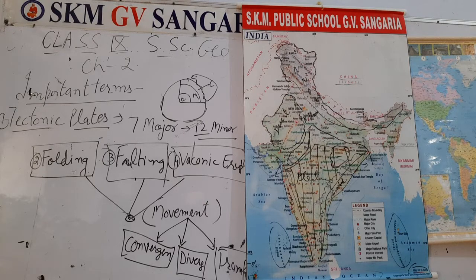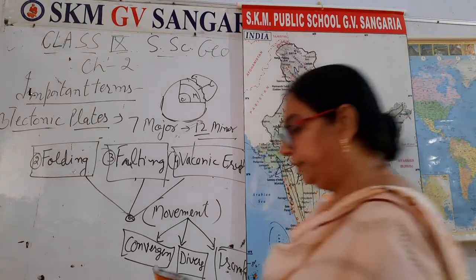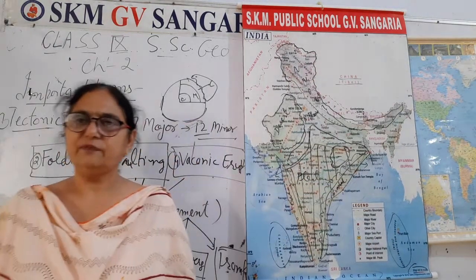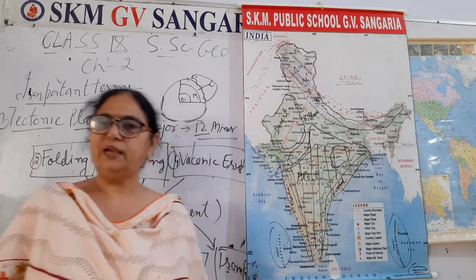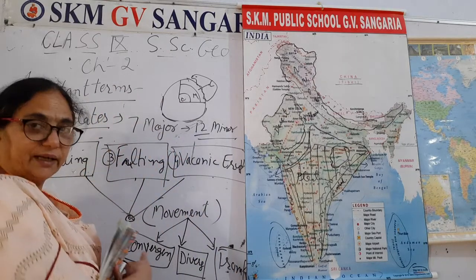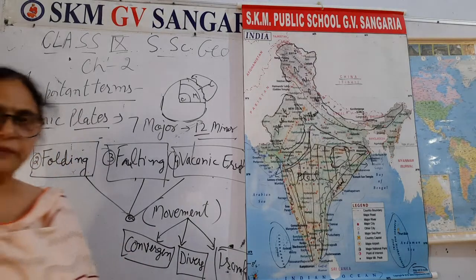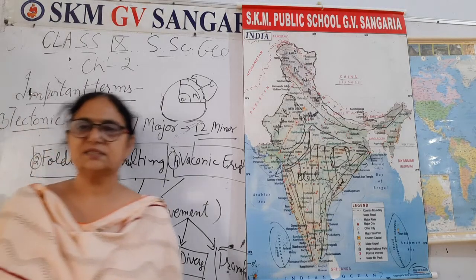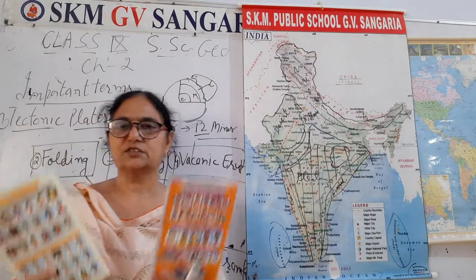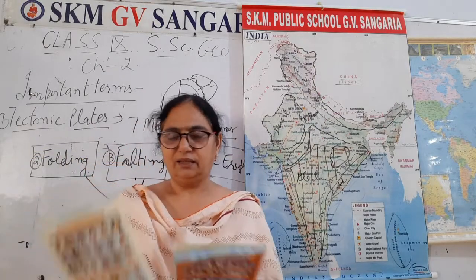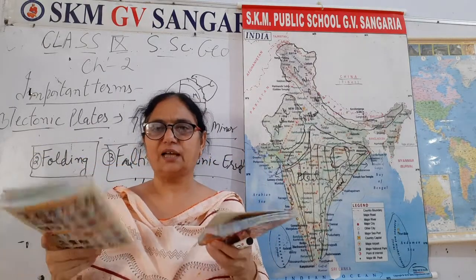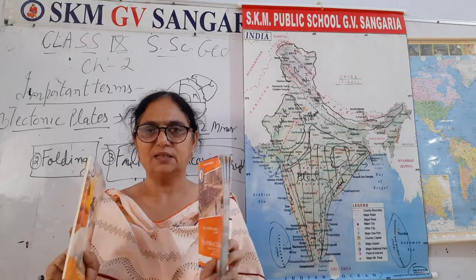When there is any type of movement in the core of the earth, the plates automatically have some movement, and this movement is further categorized into 3 categories: conversion, diversion, and transformation. Now I would like to explain these activities with the help of these 2 diaries.